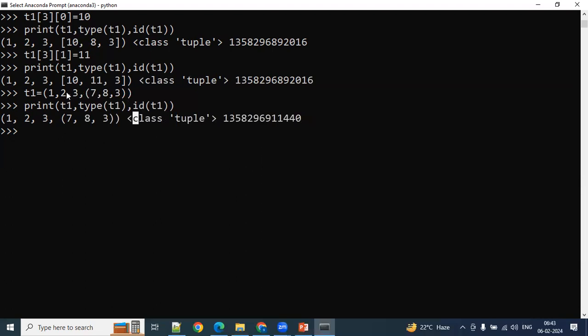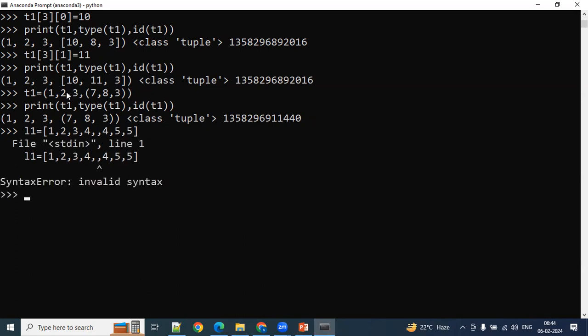So if you want to know the count in the tuple, even in the list also, yesterday I forgot to mention that count here. So let's say I'm defining here L1 equal to, inside the list I can mention 1, 2, 3, 4, 4, 5, 5. Okay, so I'm trying to define like this. Oh sorry, what happened here? 2 times 4 came up and 2 commas came here. Sorry. I can define like this.